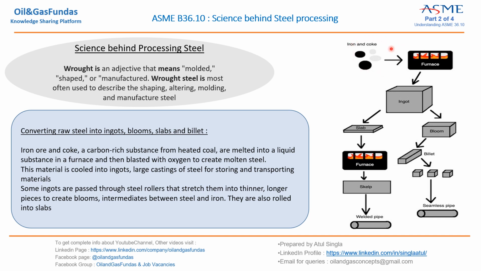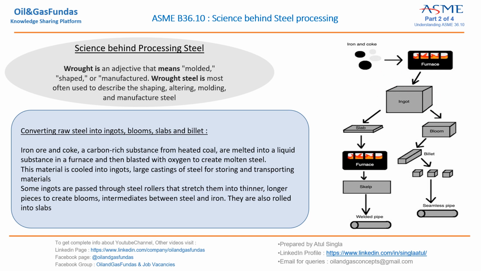This is a very raw stage: furnace heated, and we get molten steel. Now this material is cooled into ingots, large castings of steel for storing and transportation. We have cooled it down into larger pieces so that we can store as well as transport it.